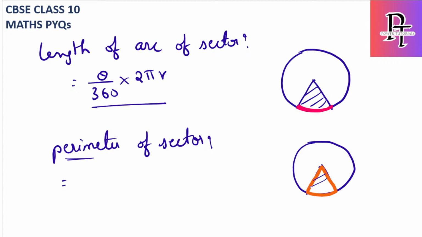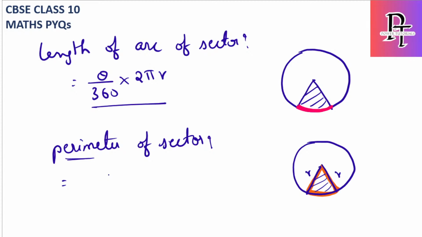Okay, this part is the entire sector. So what are the boundaries of a sector? We have two lines like this, and then we have a... let me draw it once again. Okay, so if you notice, we have two radius lines. These are nothing but the radius of a circle, and this is the arc of the sector.